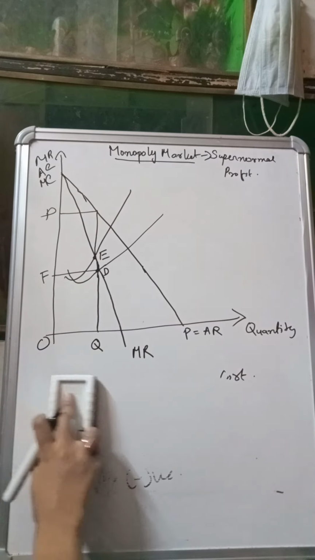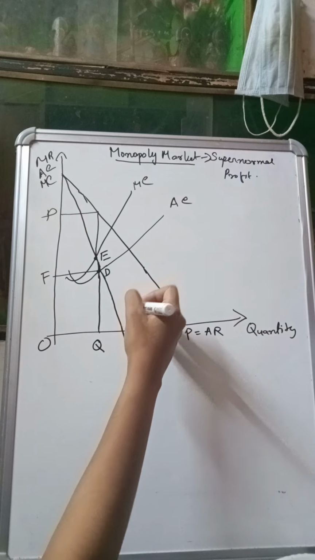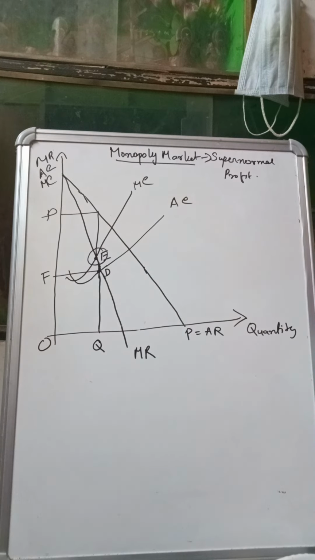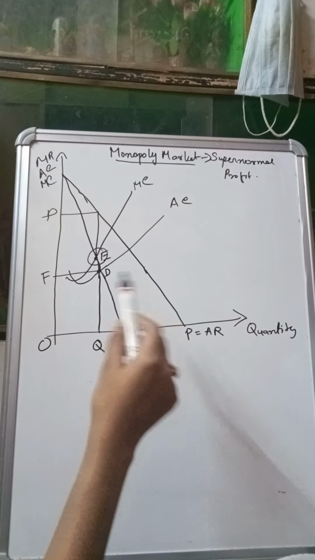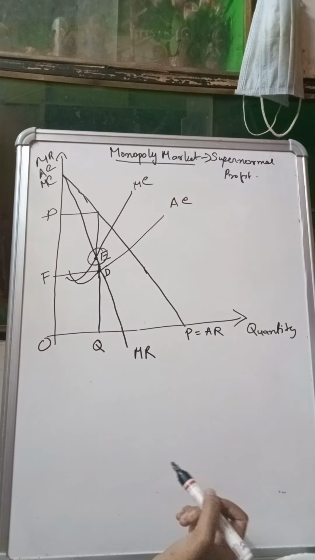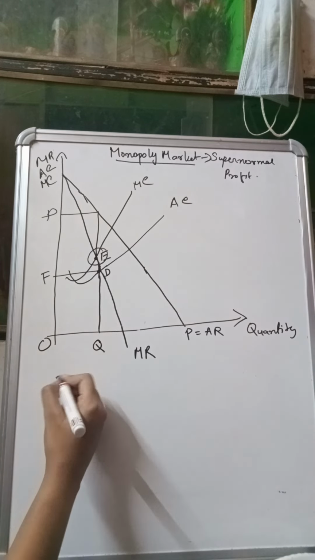Okay, so let us now first determine the equilibrium. So where is the equilibrium? Where the MR curve has cut the MC curve. So this is the MR curve, as you can see, this is the MC curve and this is the AC curve. This MR curve has cut the MC curve at this point, that is at E. And you can see that the MC curve has cut the MR curve from below. So this is my equilibrium. E is the equilibrium point.